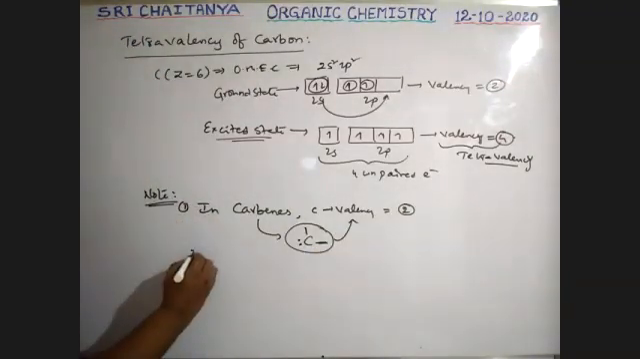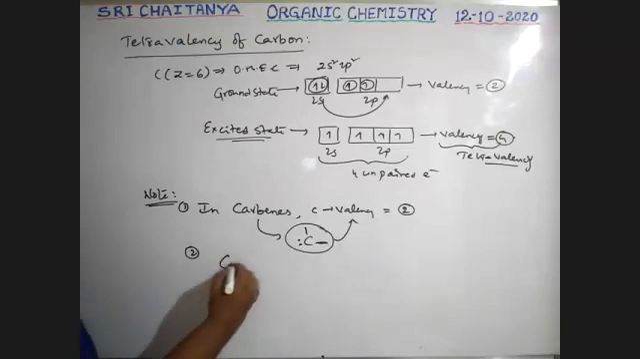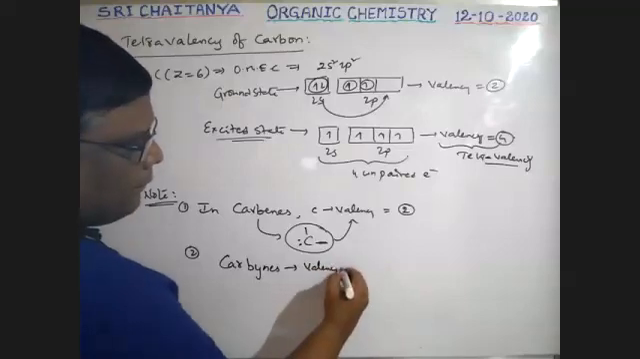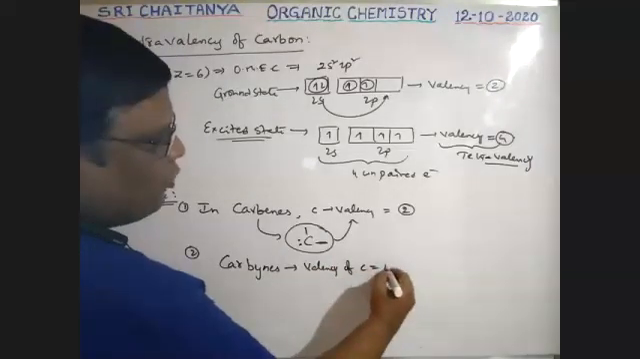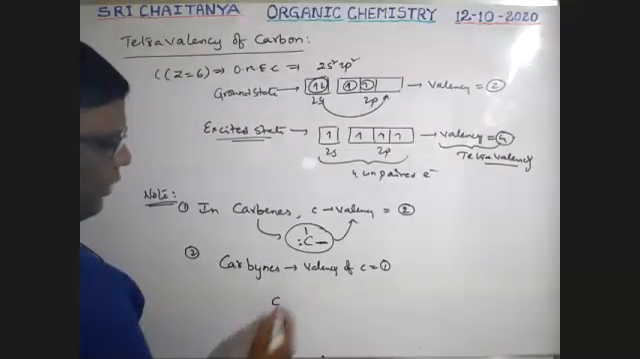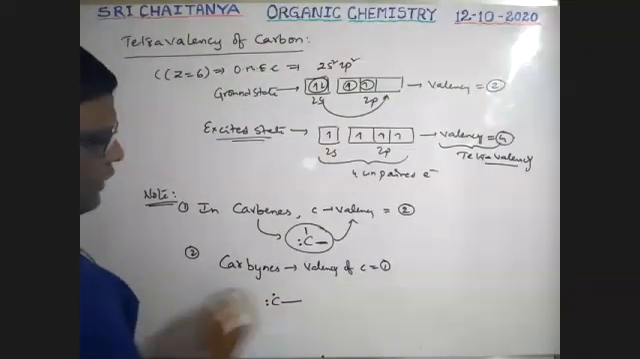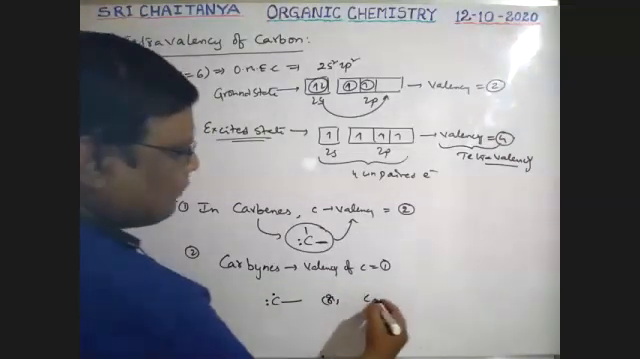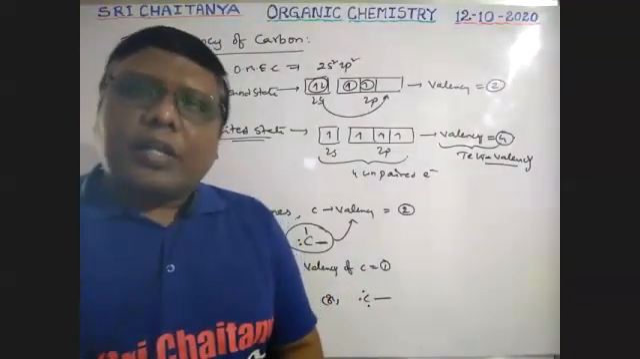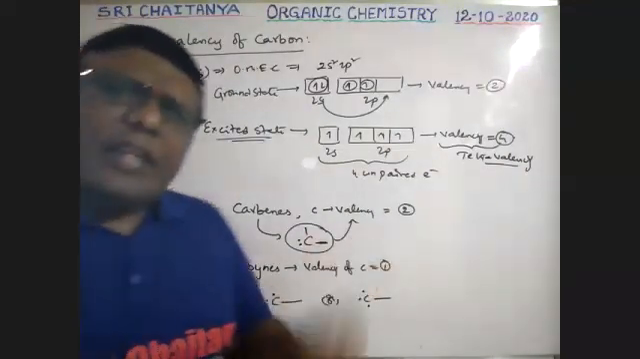Next point. In carbynes, the valency of carbon is equal to 1. Carbyne means, see boys, carbon has only one bond, but it may contain a pair of electrons with an unpaired electron, or a single bond with 3 unpaired electrons that are not involved in bond formation. Only one bond is possible. In this case, valency is 1. These are very, very rare occasions, guys.